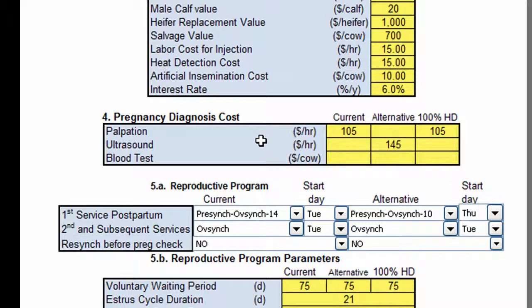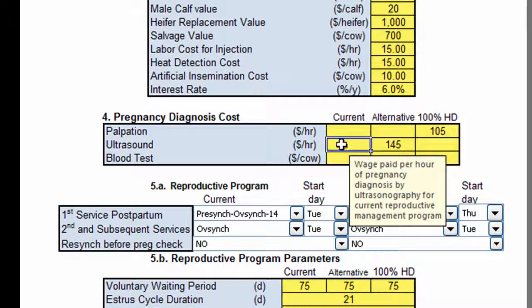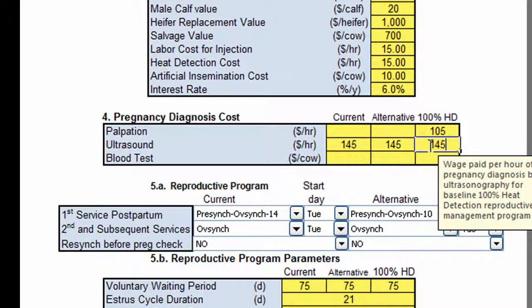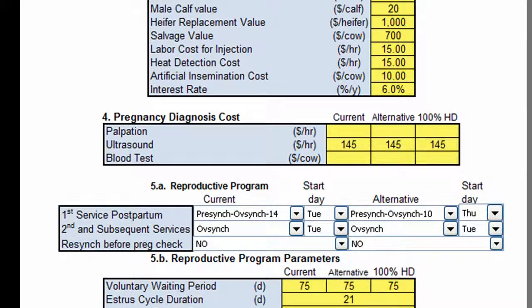In Section 4, we need to enter the labor costs for pregnancy diagnosis via one of 3 methods. For our current protocol, an alternative protocol we want to evaluate, and also a 100% heat detection protocol. The 100% heat detection protocol serves as a baseline for comparison, where no hormones are used for synchronization. Cows are inseminated when heats are observed, as would be the case if one were using a bull or doing AI based solely upon observed heat.